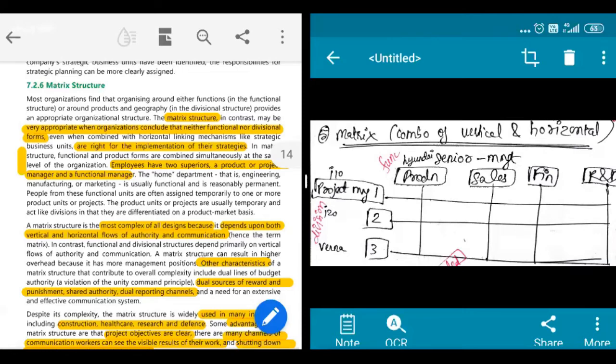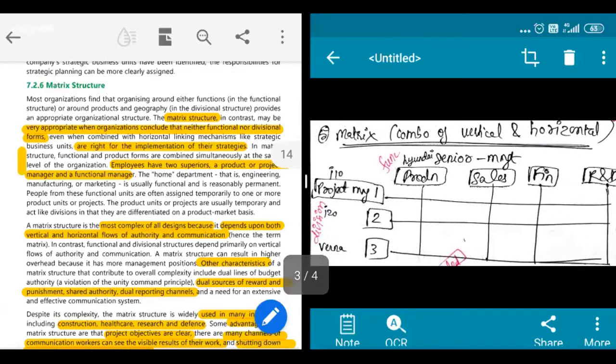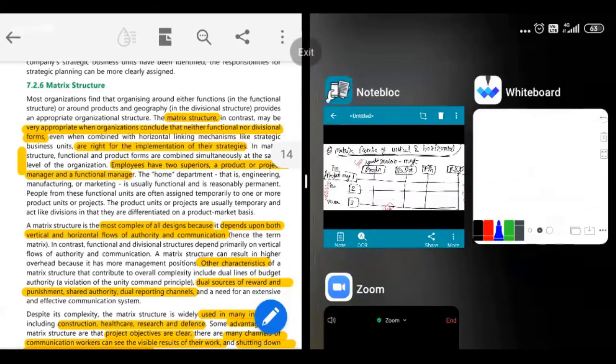What is happening here is that there is some kind of a matrix that is going on here. Okay, just see this image now. Now I'll switch on to my board again. So I'll explain what is happening here. So you have this production function, sales. Okay, so this is the function. I can only explain with the whiteboard.